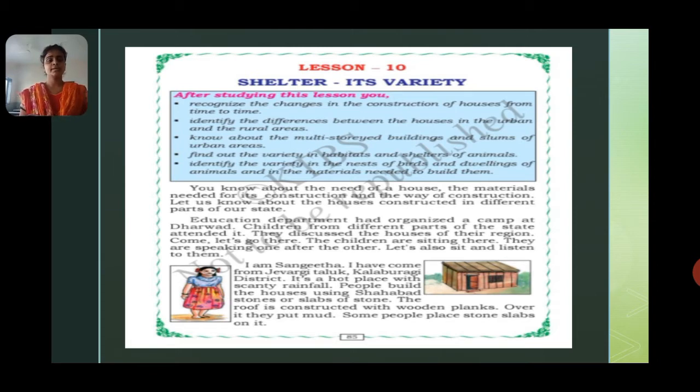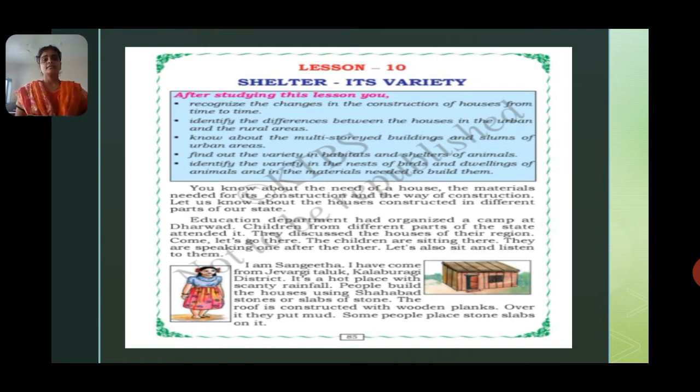So how do they build houses? Yes, by using the shahabad stones or slabs of stones. The roof is constructed with wooden planks. Over it they put mud. Some people place stone slabs on it.